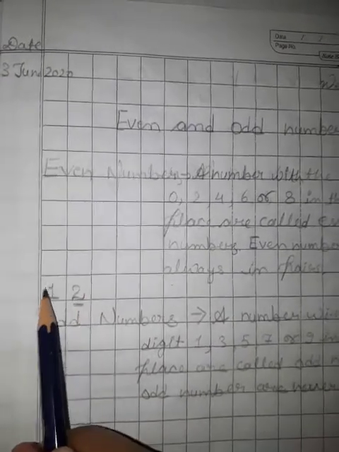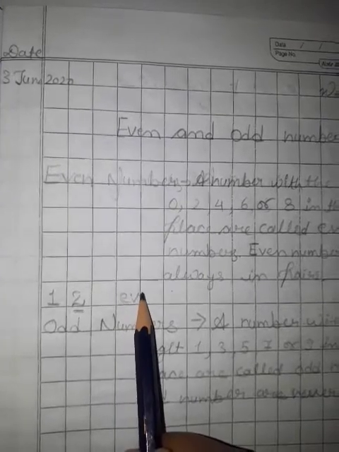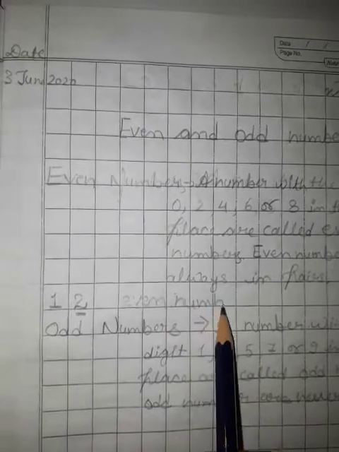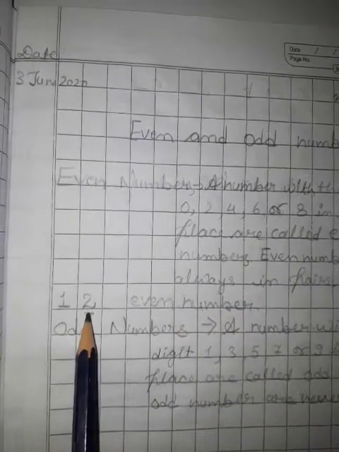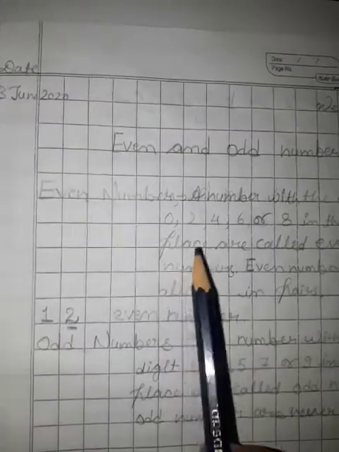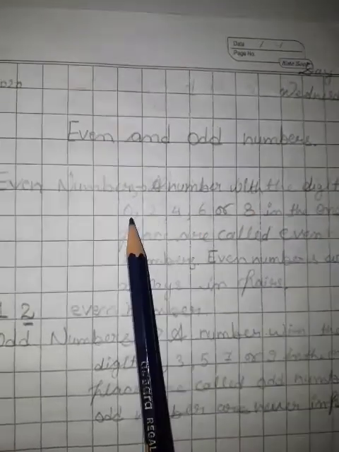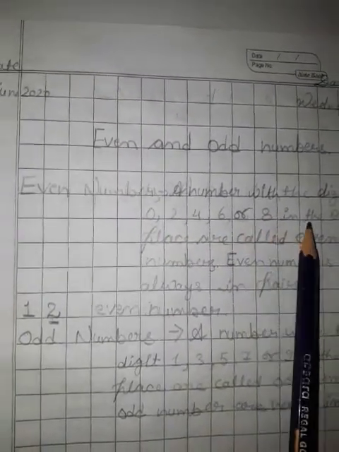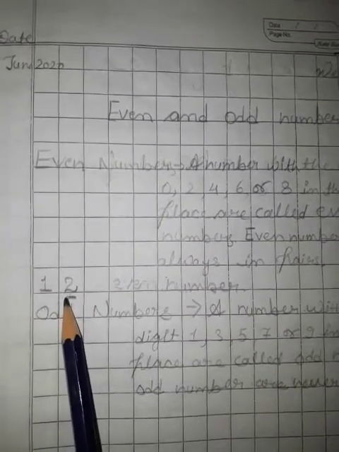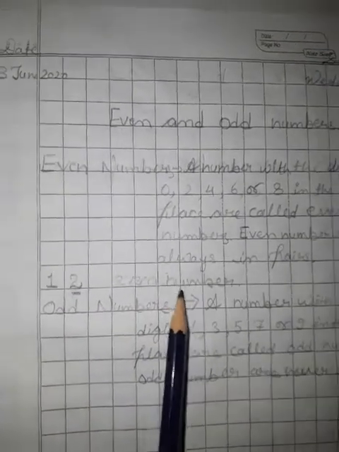That's why 12 is an even number. Why? Because 2 is in the ones place, and you know that a number with the digit 0, 2, 4, 6 or 8 in the ones place is even.